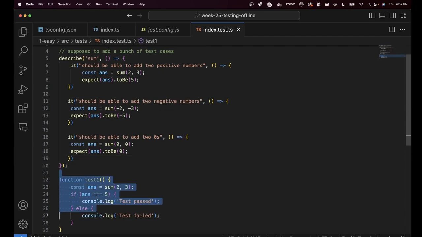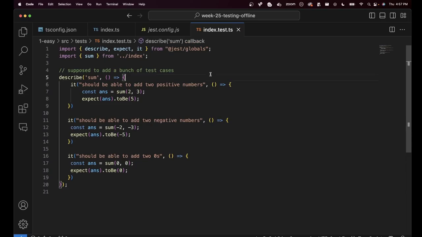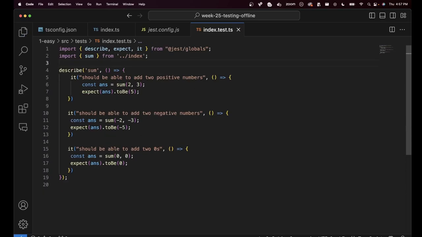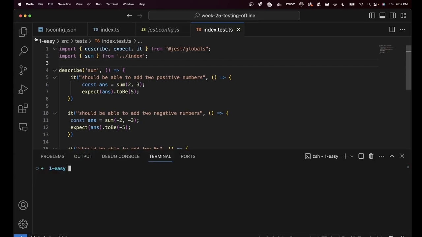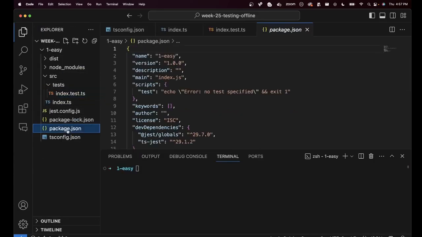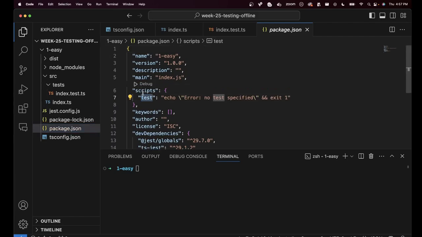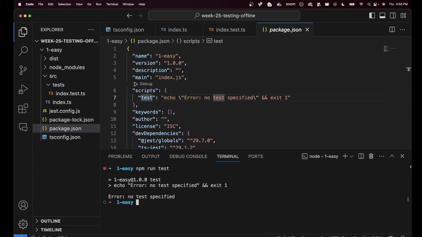Now the last thing is, how can you actually test? You have written the test cases. How do you run the test cases? If you're using Jest as the framework, you can go to package.json and you will by default see a test script here. Whenever you do npm init -y, a test script comes. If you try to run it right now, it'll say error, no tests specified. This is the default thing that JavaScript puts there, if someone has initialized a repository, by default it just says that no tests have been specified.